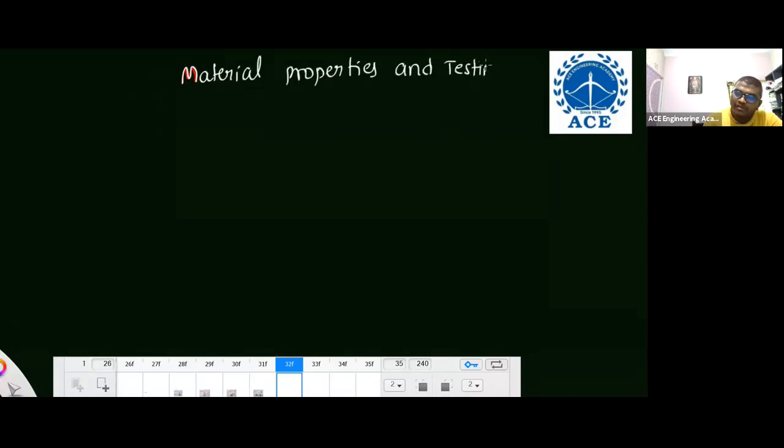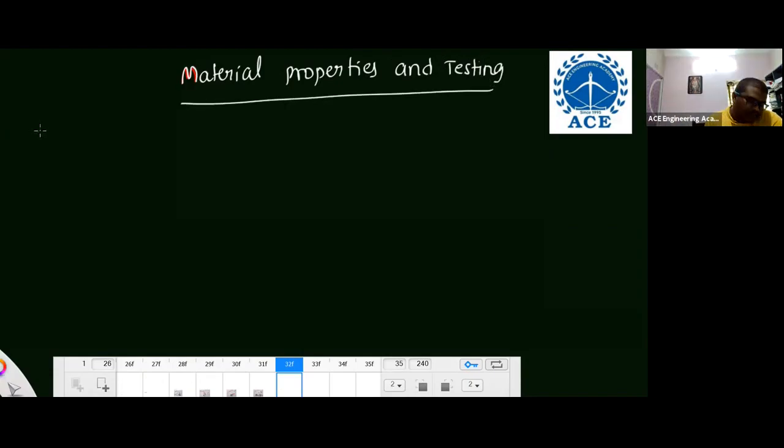Cast irons are over, steels are over. Now, the next topic is material properties and testing. They'll ask you basic questions and definitions from this material properties and testing.